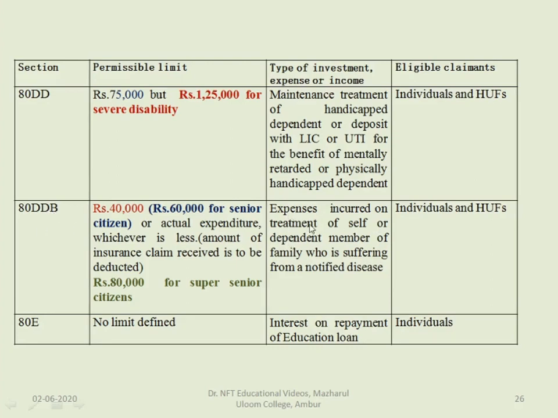Next one is 80DDB, which is expenses incurred on treatment of self or dependent member of the family who is suffering from a notified disease. In that case, if the person is not a senior citizen, rupees 40,000. If the person is a senior citizen, 60,000, or actual expenditure, whichever is less, is considered as deduction. If the person is a super senior, it is 80,000. In case of 80E, interest on repayment of education loan, no specified limit is defined.